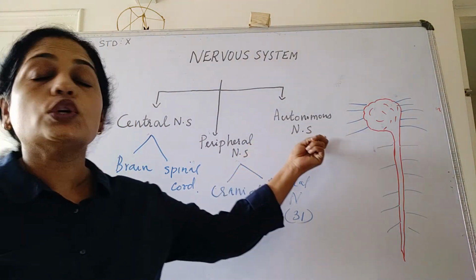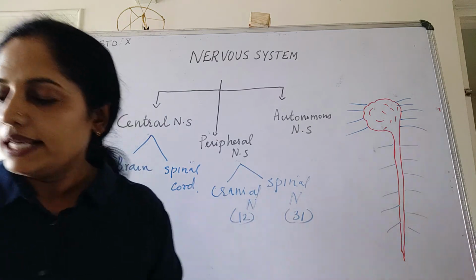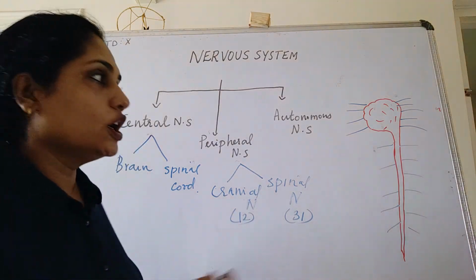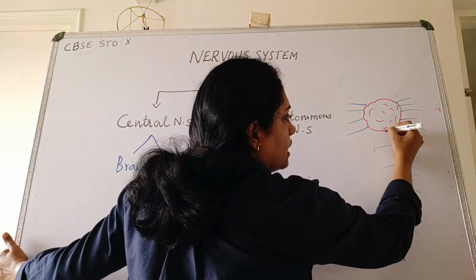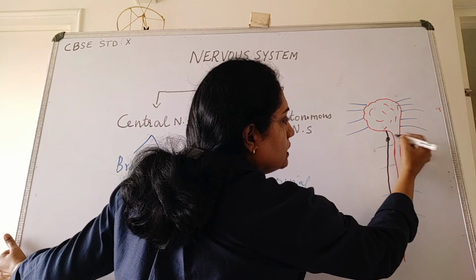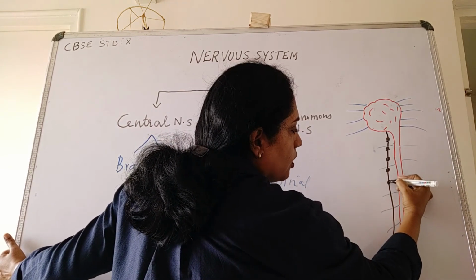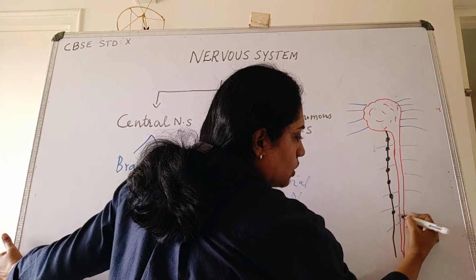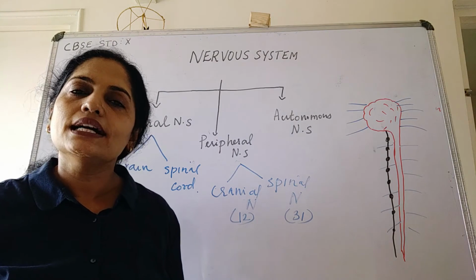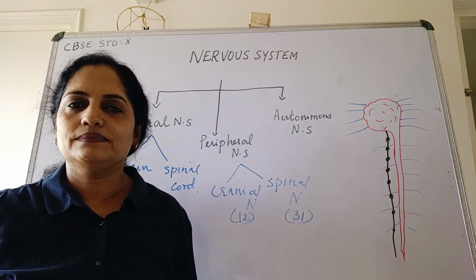And the third one is the autonomous nervous system. This autonomous nervous system is composed of a chain of nerve ganglia. They run along the spinal cord. The autonomous nervous system controls all the involuntary activities in our body like heartbeat, respiratory movements, etc.